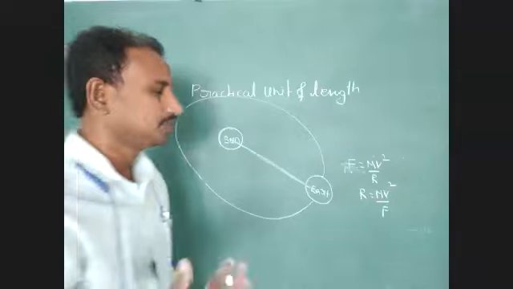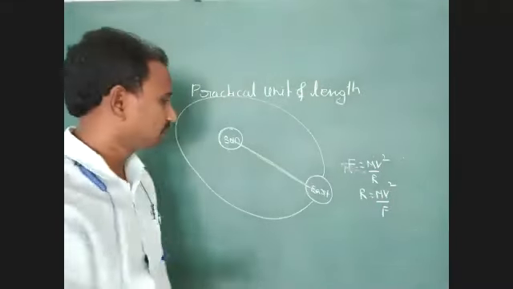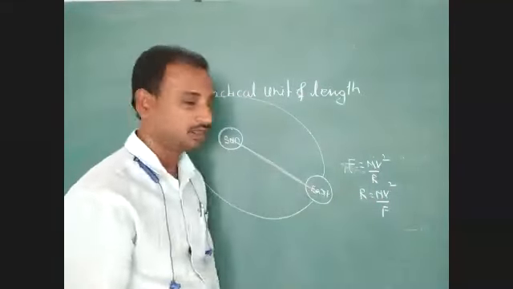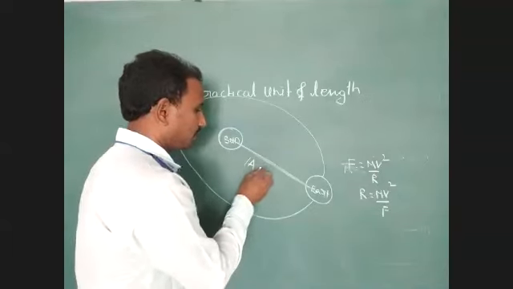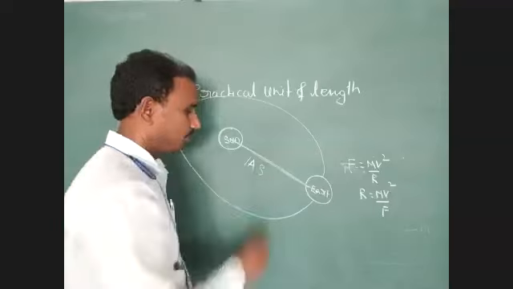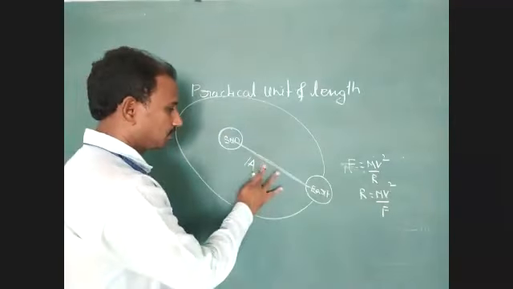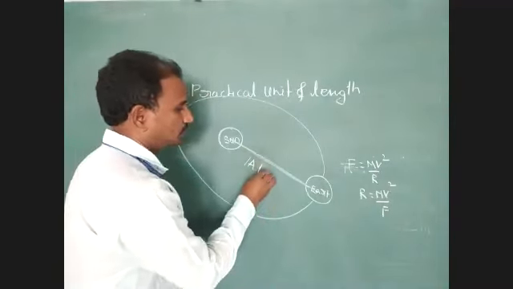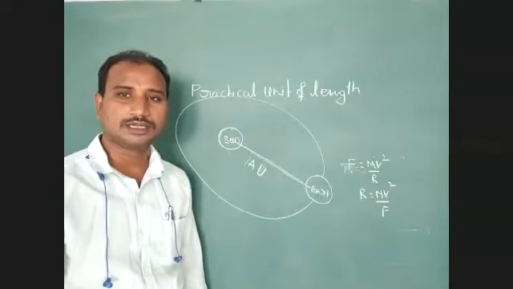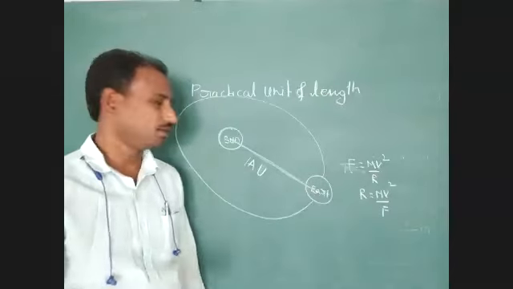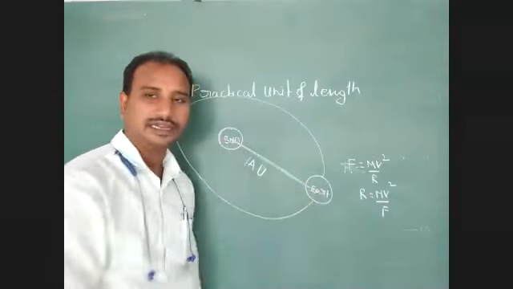Okay, so scientists explain that this length from the center of the sun to the center of the earth is 1 astronomical unit. 1 astronomical unit, symbol AU. The symbol for 1 astronomical unit is 1 AU. AU means the separation distance between the sun and the earth.